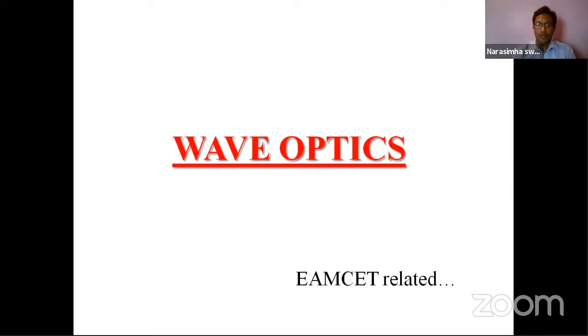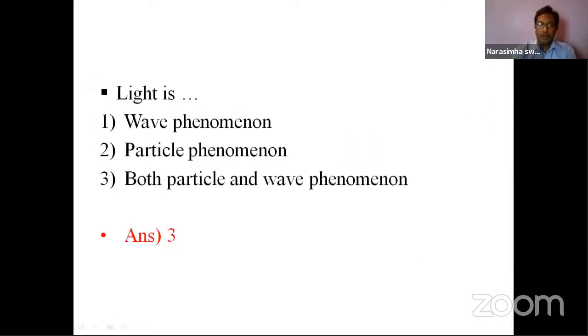Now we are discussing wave optics related concepts. So, as we discussed earlier about the waves, the basic information is that light is propagating in both the ways, based on the two theories that we discussed, Newton's corpuscular theory and Huygens wave theory.